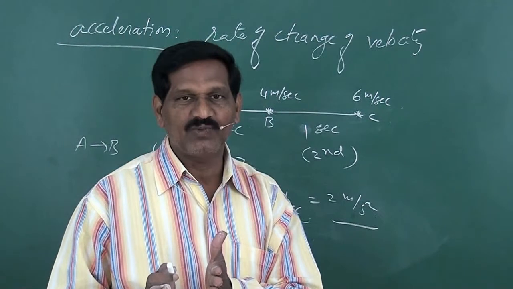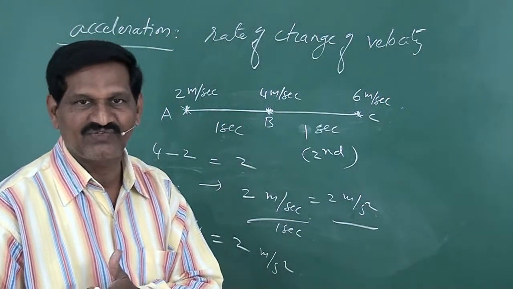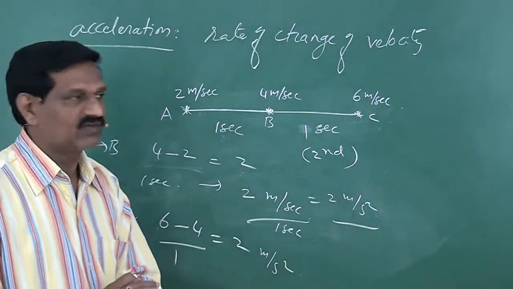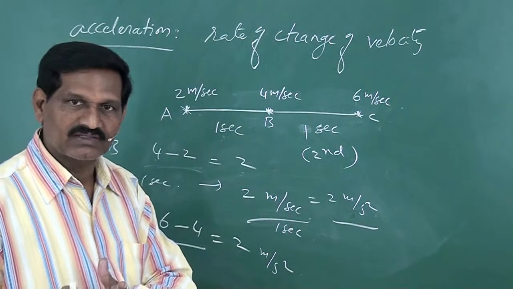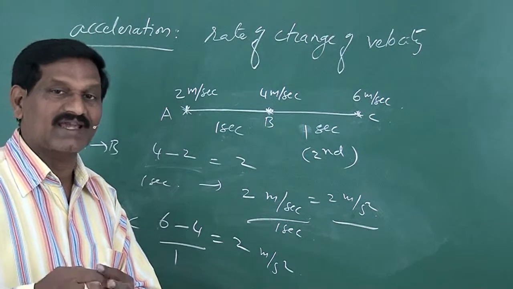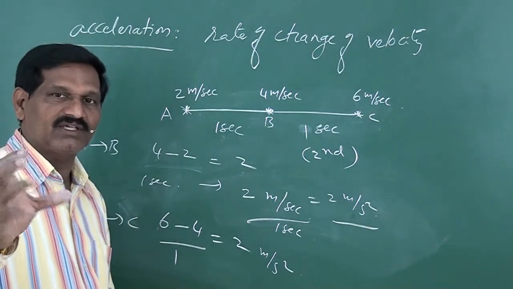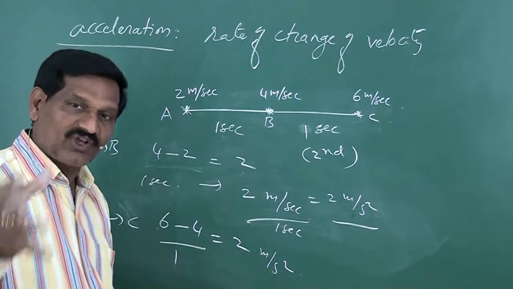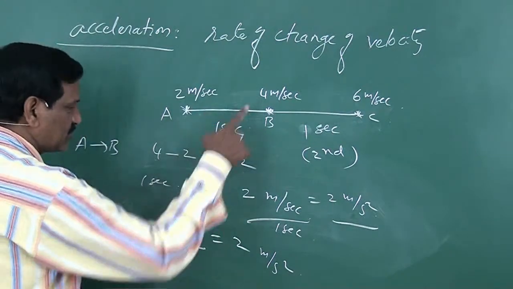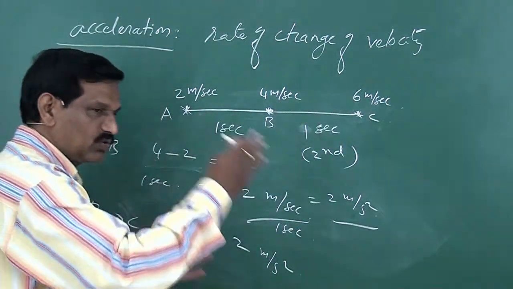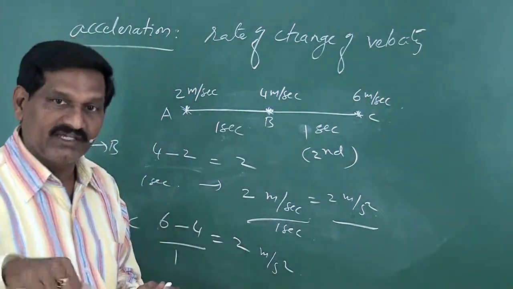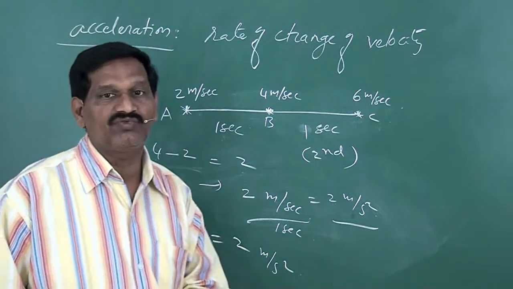So a body is said to move with uniform acceleration if the change of velocity is the same in equal intervals of time. If the change of velocity is the same in equal intervals of time, then you say that the body moves with uniform acceleration. Acceleration is uniform. Change of velocity is constant, not velocity. Here change is 2, here change is 2. Velocity goes on increasing, but that change is the same in equal intervals of time. Then it is called uniform acceleration.